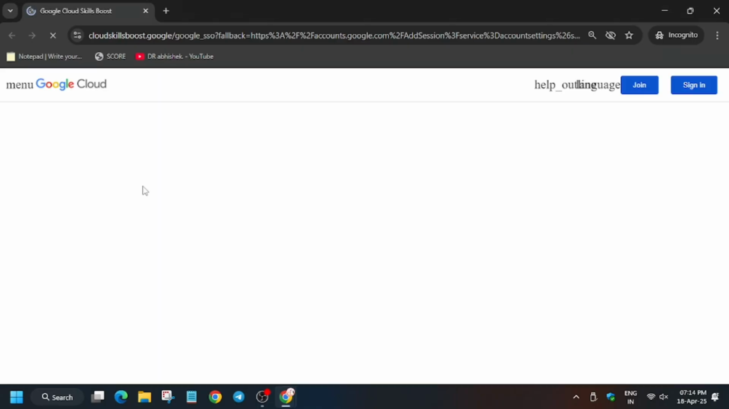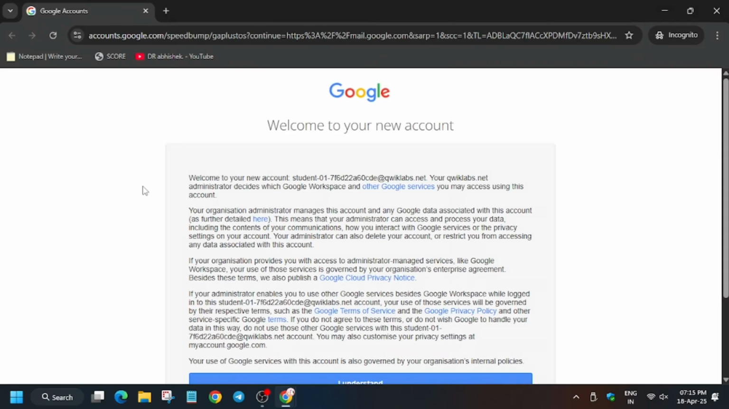Now you have to open Gmail incognito window. In my case it got signed in automatically. In case you need username and password, as always you can refer to the lab instructions. So wait. So now click on I understand.